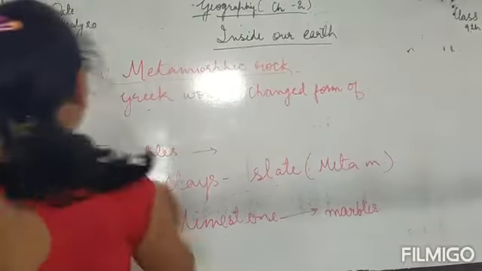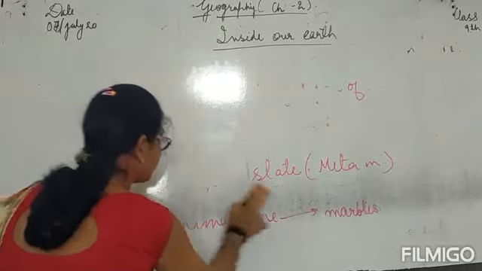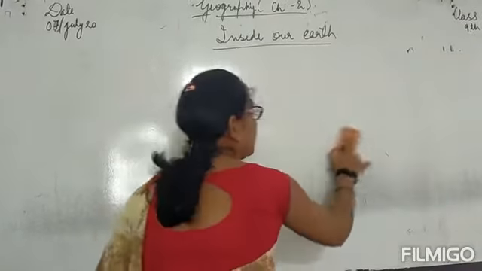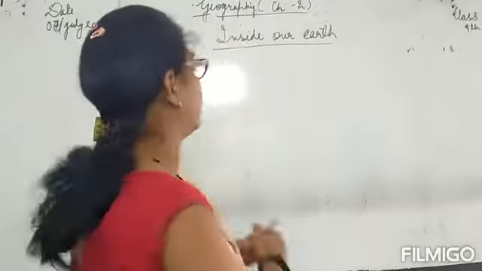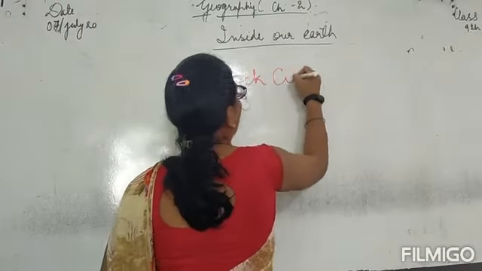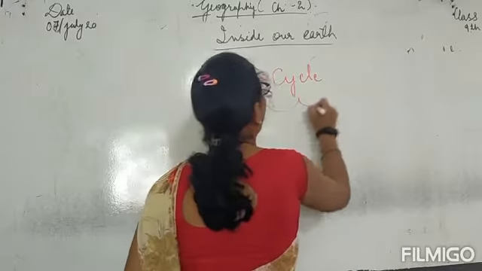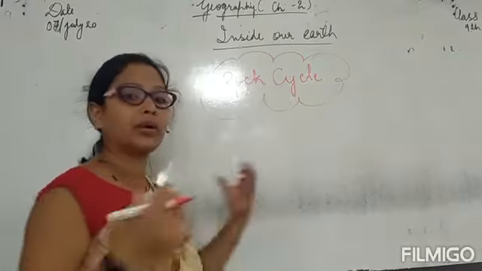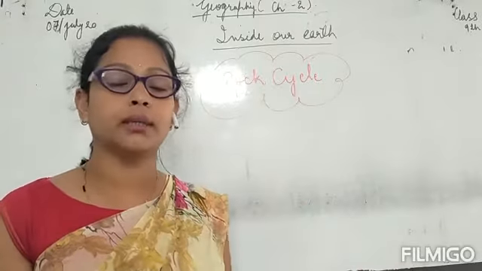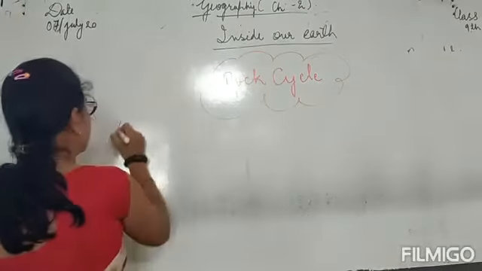Okay class, now one important topic, that is the rock cycle. All these rocks, whether igneous, sedimentary or metamorphic, are interrelated or interdependent. Means one is formed from another, or one turns into another rock. How? See the image.